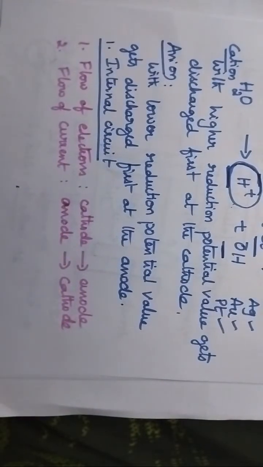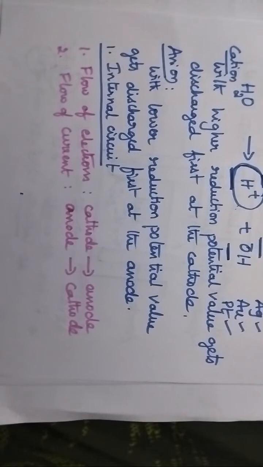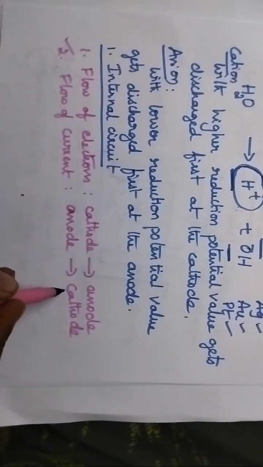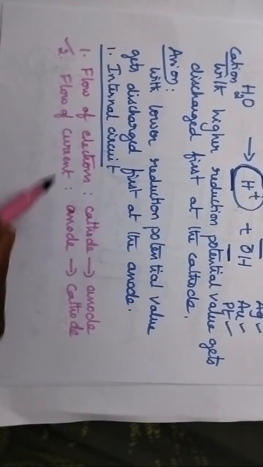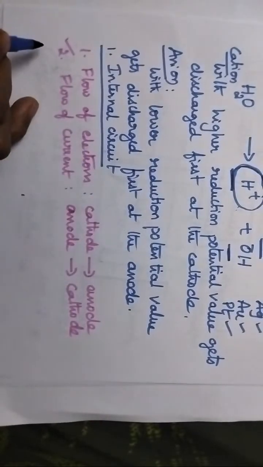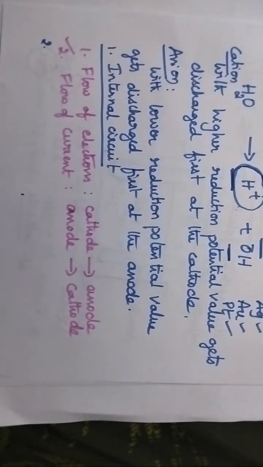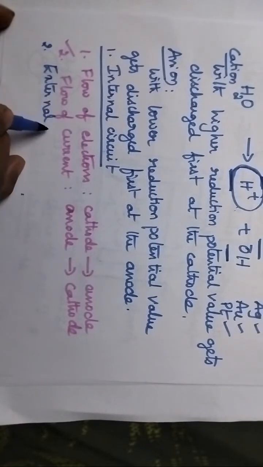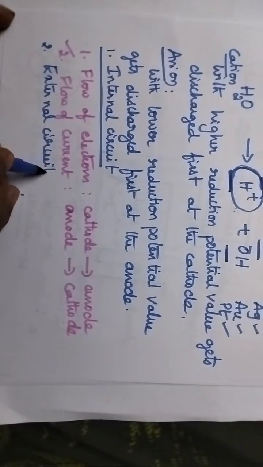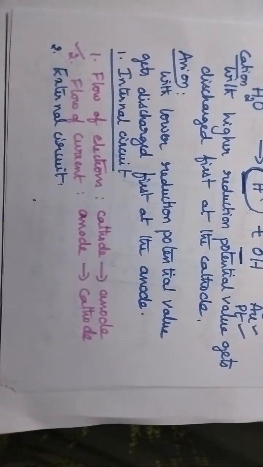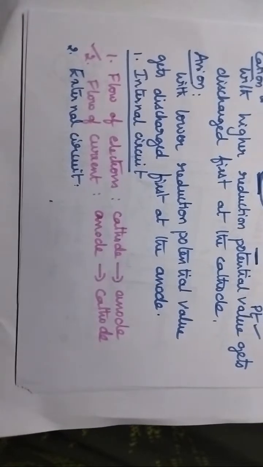You just remember one logic. In the internal circuit, the flow of current always takes place from anode to cathode. Whenever you are supposed to answer the flow of electrons, you just reverse the direction. That will be cathode to anode. Sometimes you will be asked to identify the flow of electrons in the external circuit. Then what you are supposed to do? You just reverse the flow of electrons and flow of current from the internal circuit.